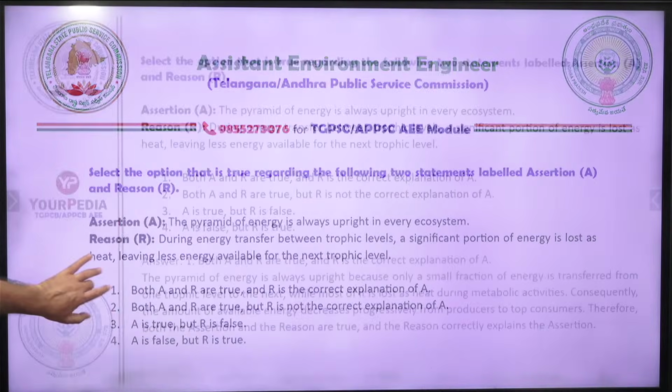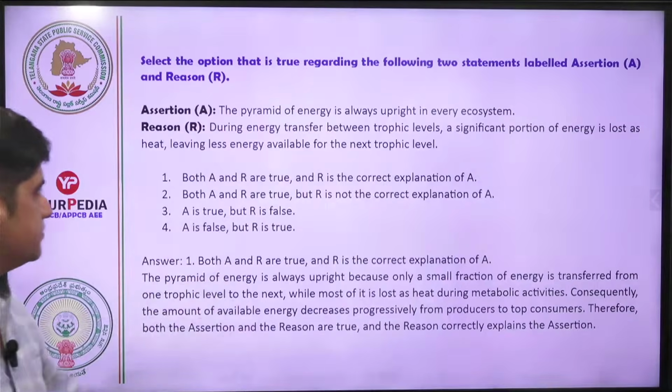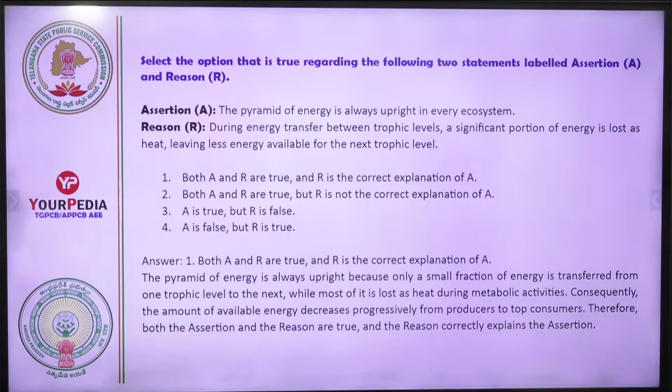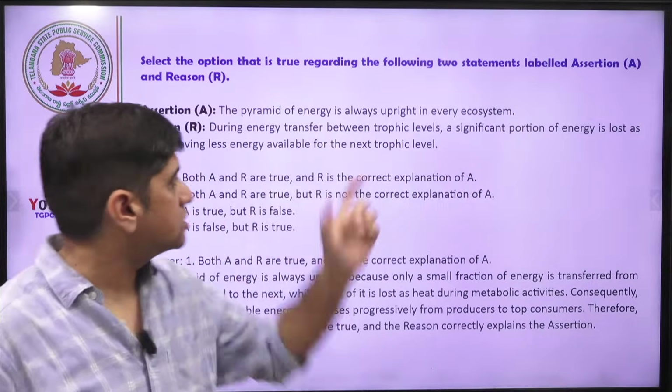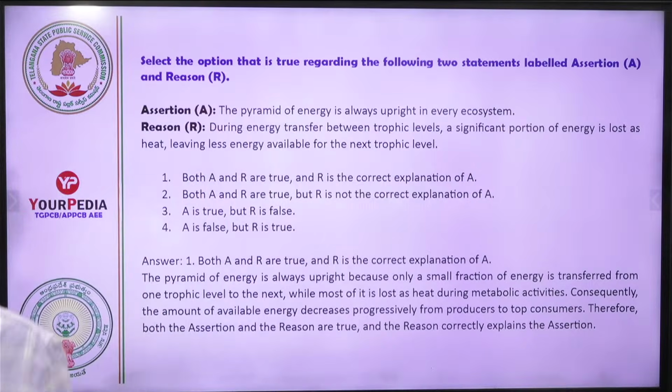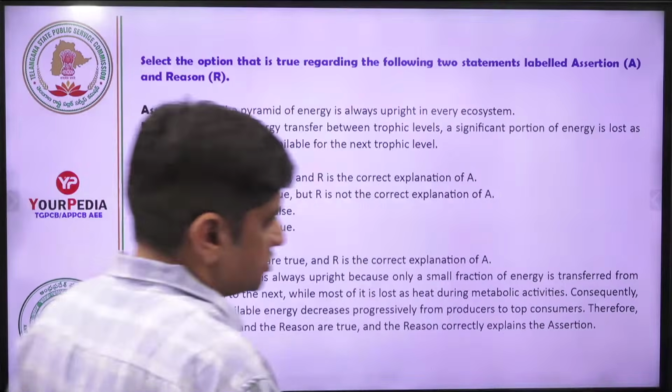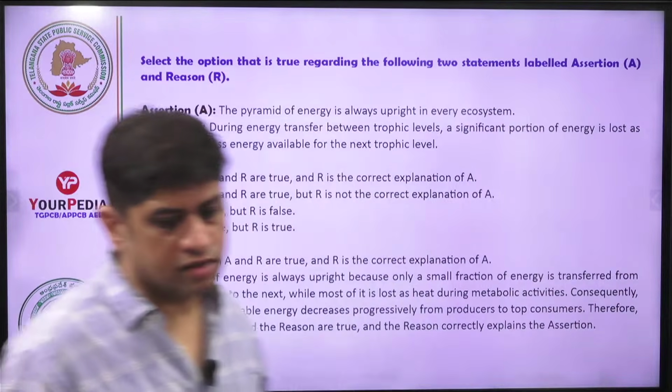Okay, both are correct. During energy transfer, so pyramid of energy is always upright. Why? Because this is the reason. That is the reason assertion type. Do lot of practice of reason assertion type questions. Your PDF will provide you sufficient questions for reason assertion type. Do lot of practice for these questions, friends.